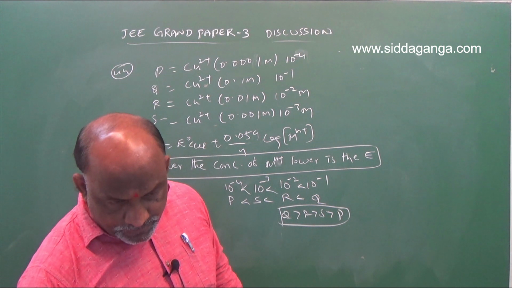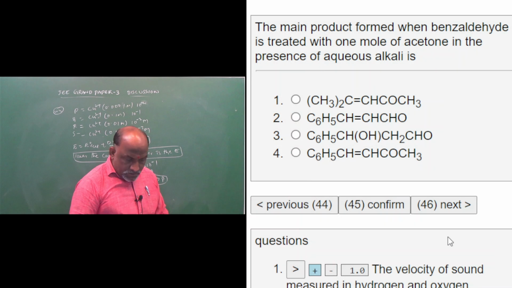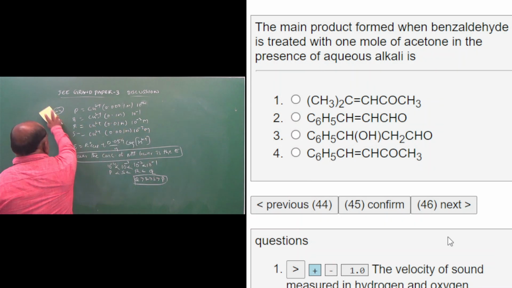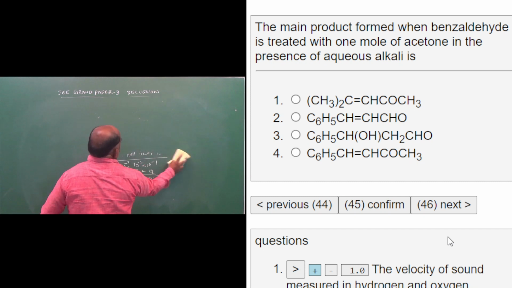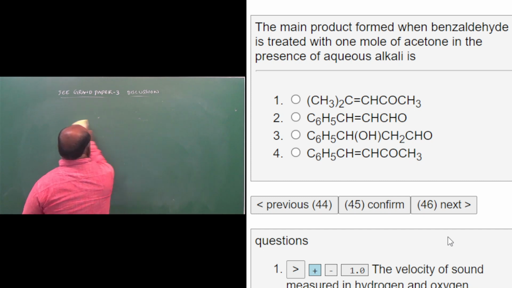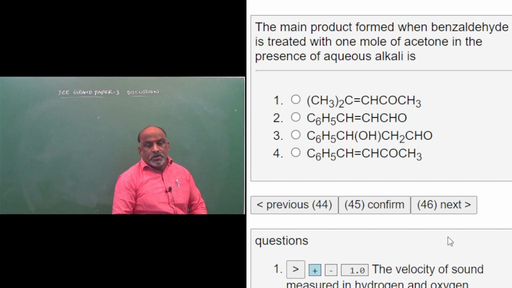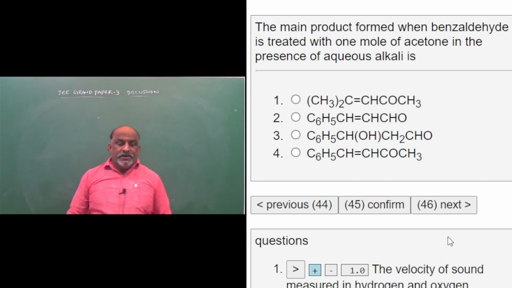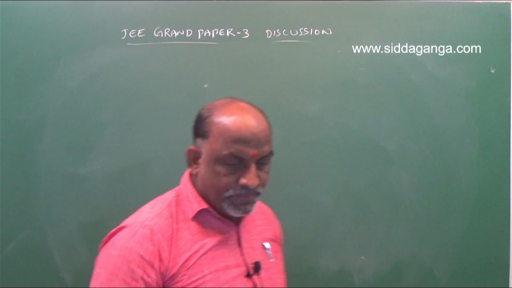45. The main product formed when benzaldehyde is treated with 1 mole of acetone in the presence of aqueous alkali.